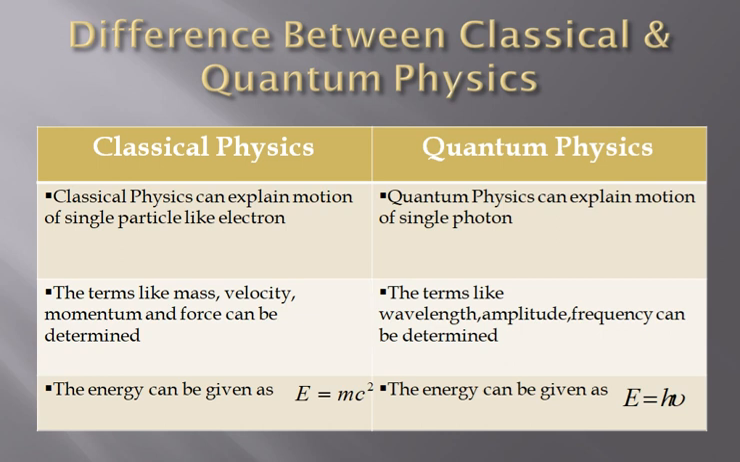In classical physics, the energy is given as E is equal to mc square, which is Einstein's mass energy relation, whereas quantum physics gives energy as E is equal to h into nu, where h is Planck's constant.